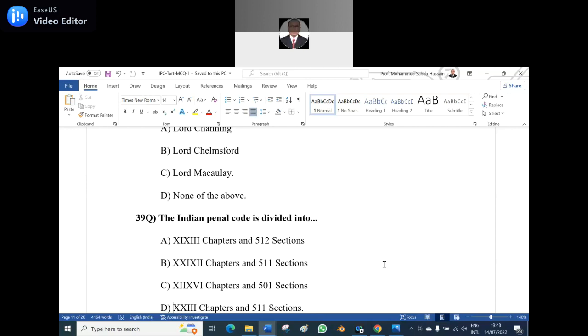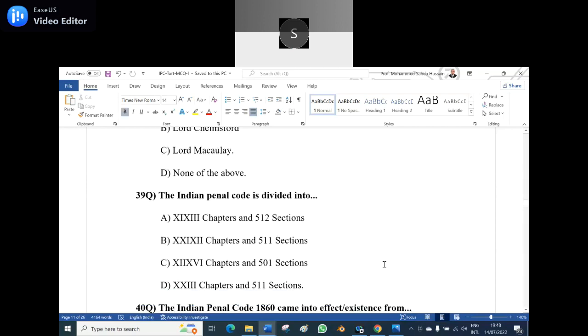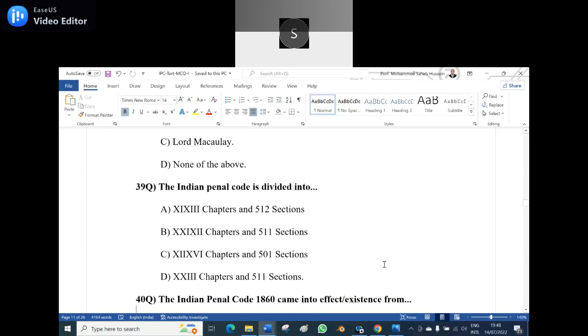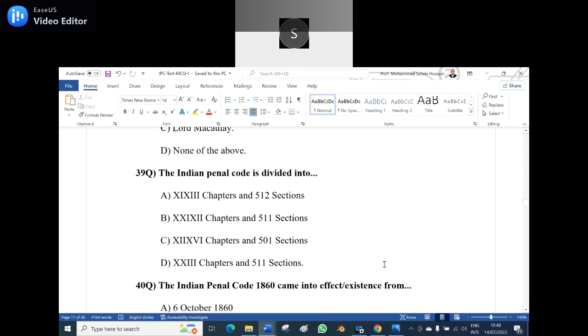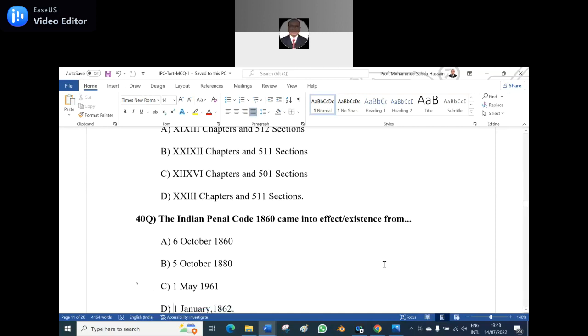A. 512 sections. B. 511 sections. C. Chapters and 500 sections. D. 23 chapters and 511 sections. Option D is the correct answer. The Indian Penal Code contains 23 chapters and 511 sections. In framing the question, we marked something else, but it doesn't matter. The idea is very much clear.